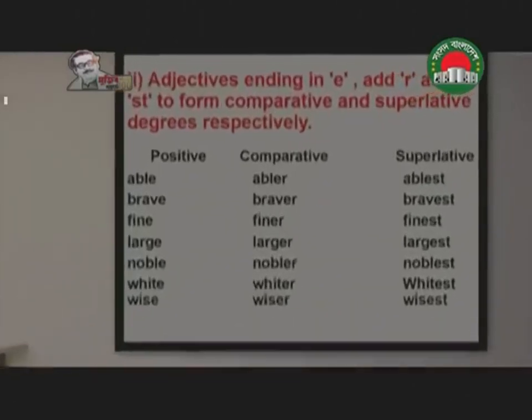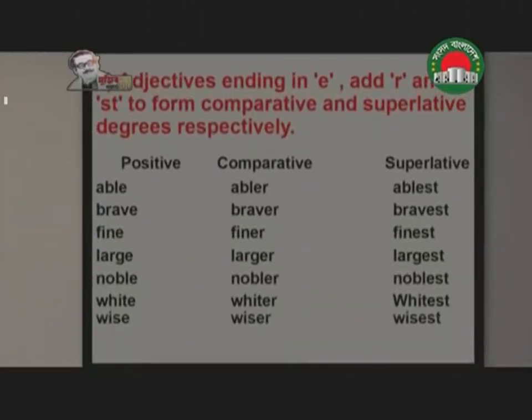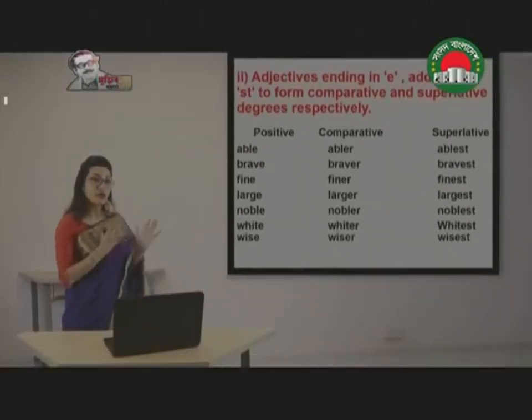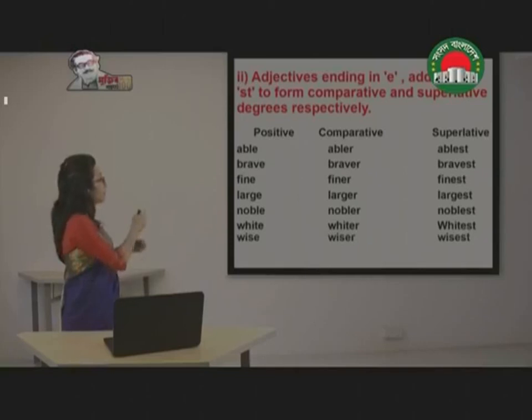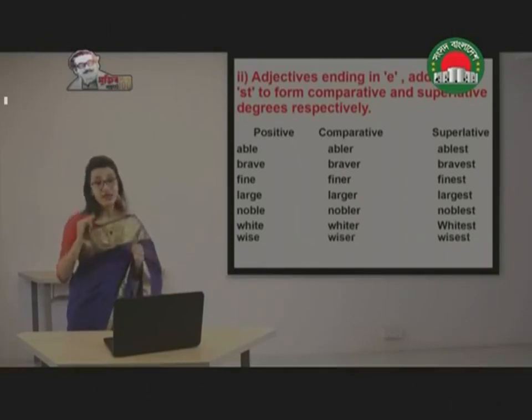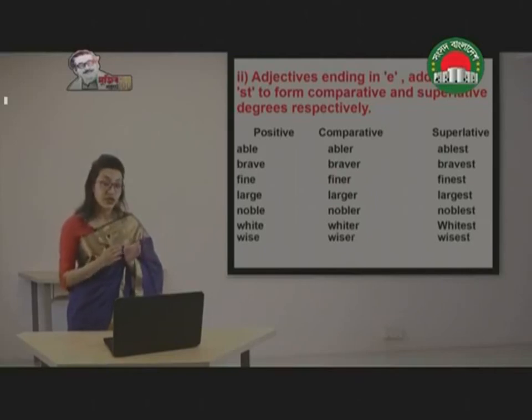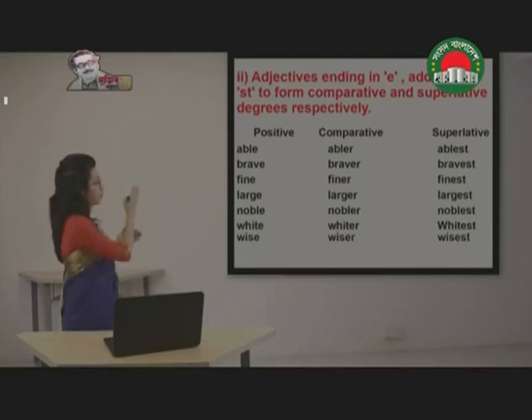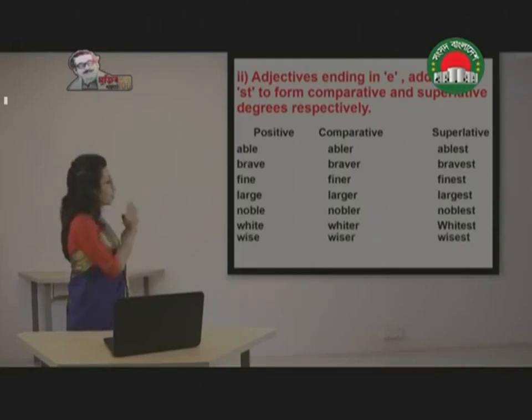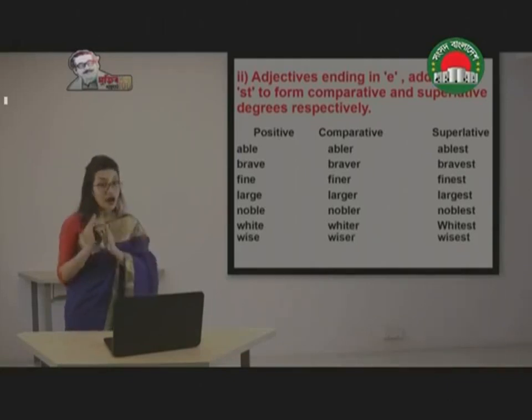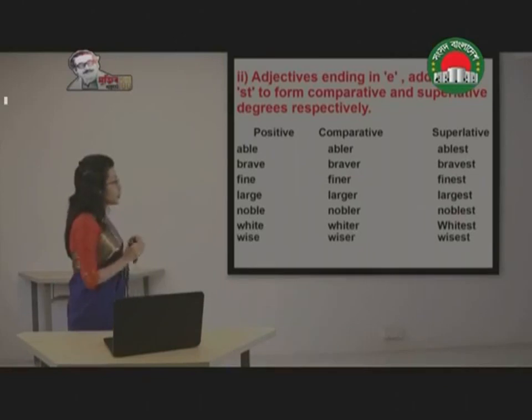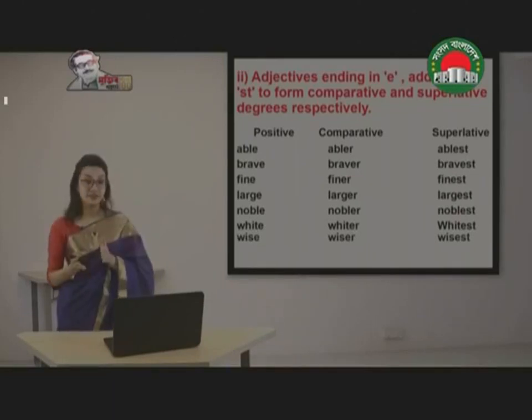For example, able, abler, ablest. Brave, braver, bravest. Look at the word brave here. B-R-A-V-E. So it is ending with E. It already has E built-in. For that reason, in positive, we have E at the end. In comparative, we have R. And in superlative, we have ST.